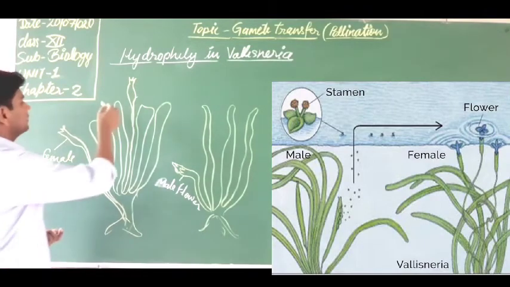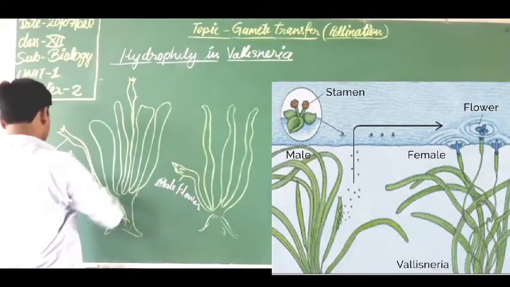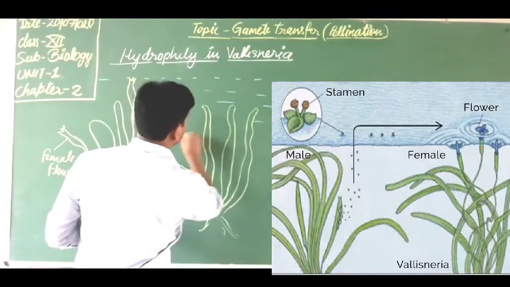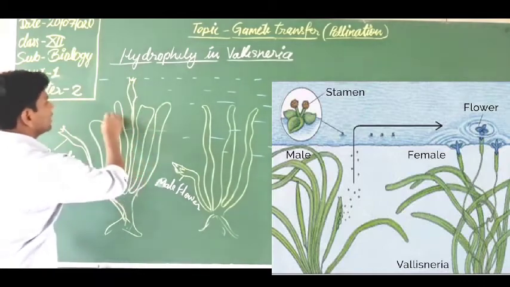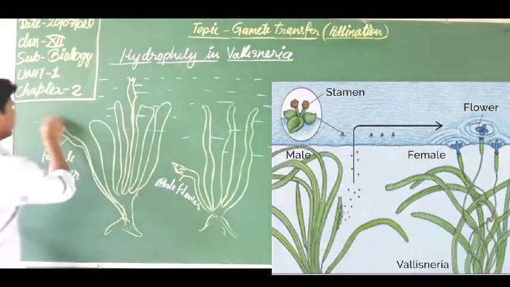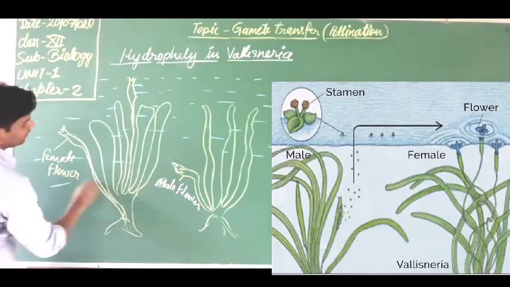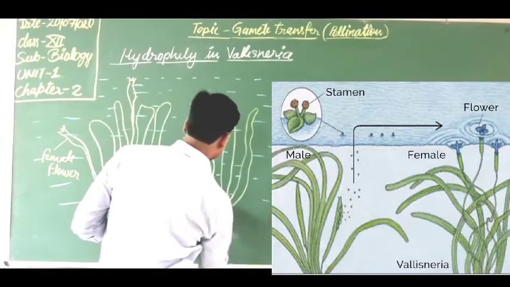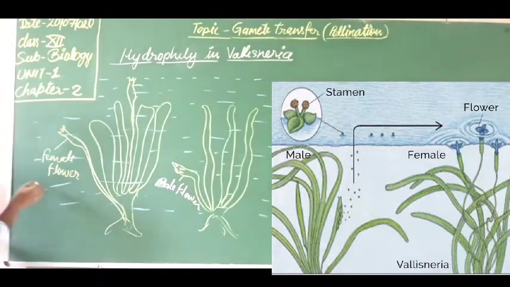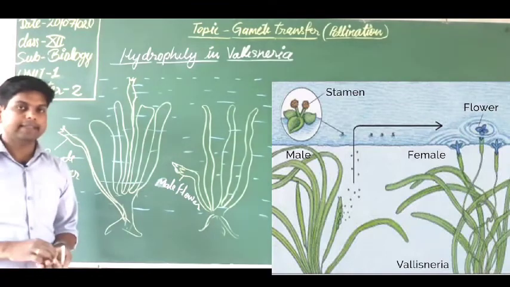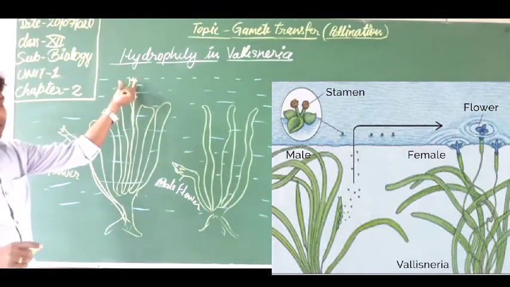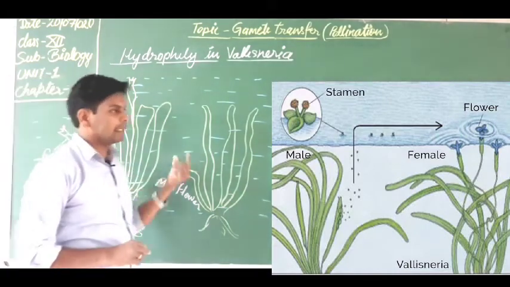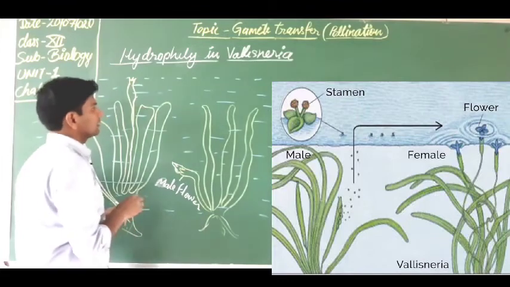Students, do you know these plants are totally submerged in the water. You are looking, they are submerged in the water. I have told you earlier that these plants are totally submerged and their flowers have a branched stigma. So this is the stigma which is branched. The pollen grains or male flowers look just like this.